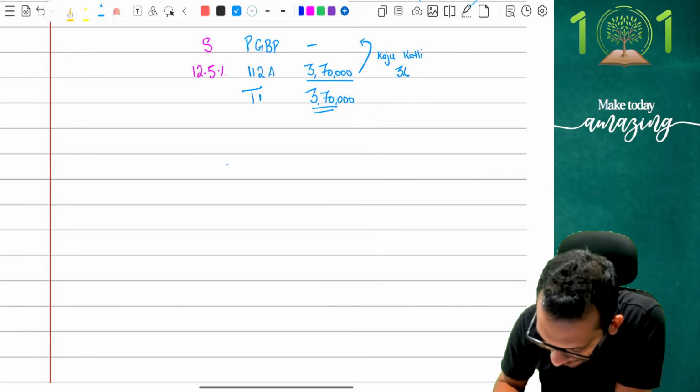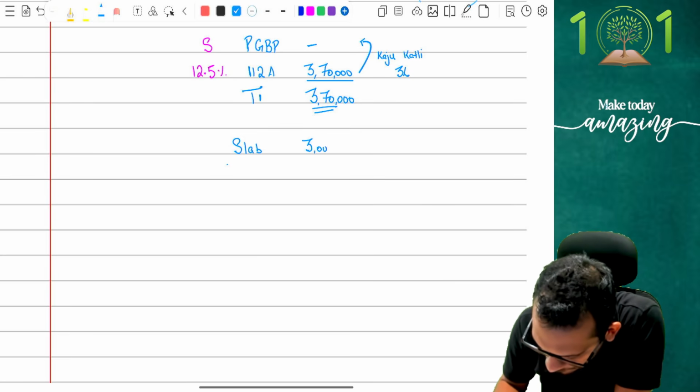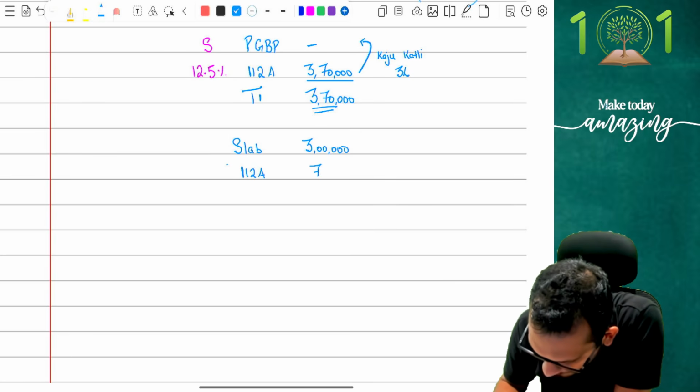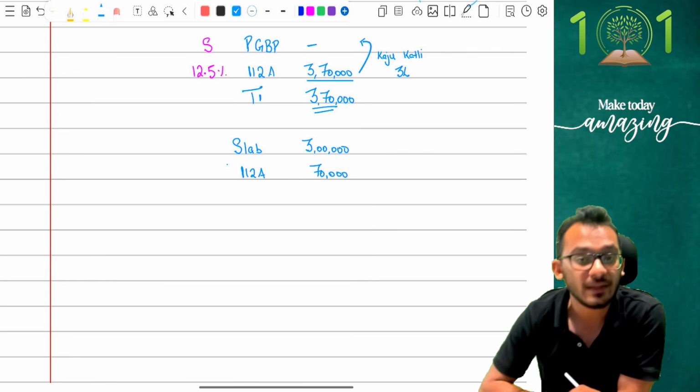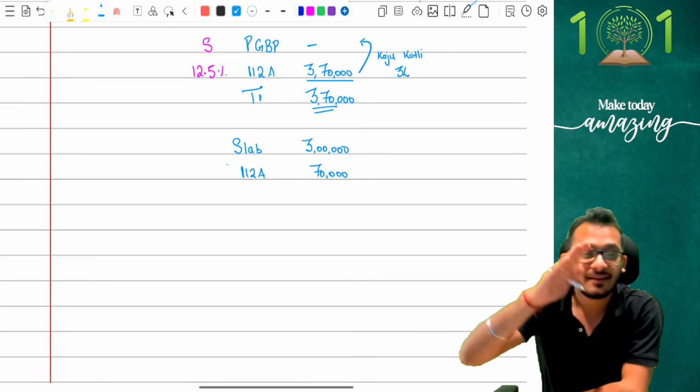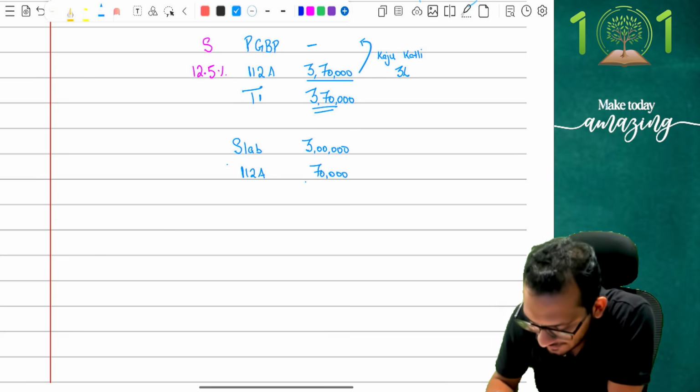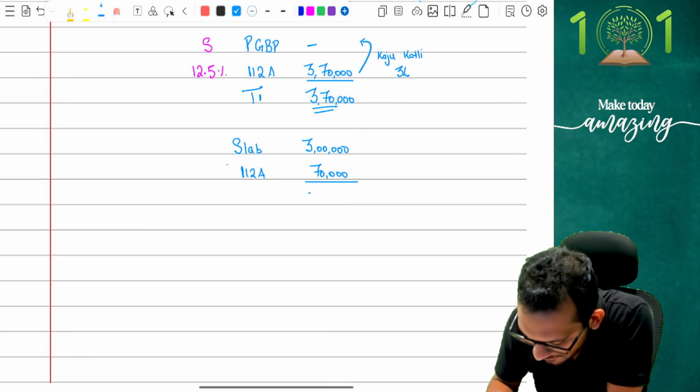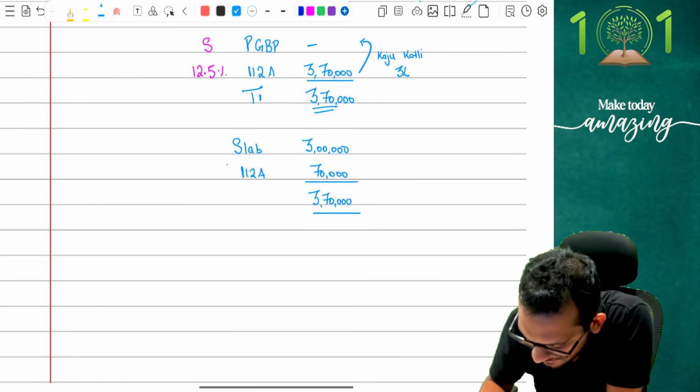At that understanding, I will now say slab will become 3 lakh rupees and 112A is only left with 70,000 rupees. And here your answer changed because at this stage, I simply said, my dear child, the moment you said 3 lakh and 70,000, on 3 lakh the tax liability is 0 because of the basic exemption limit.